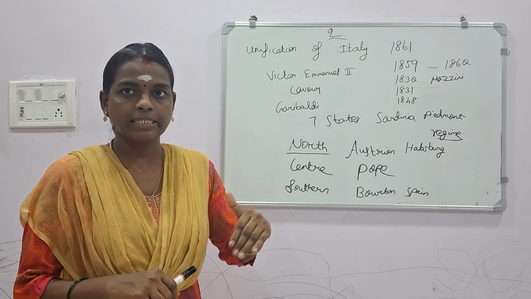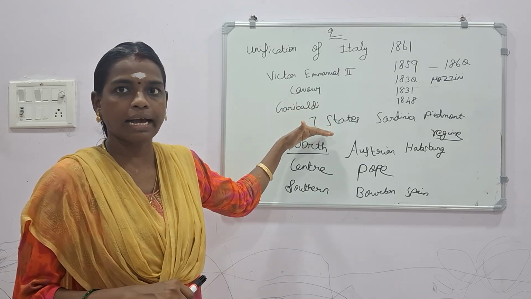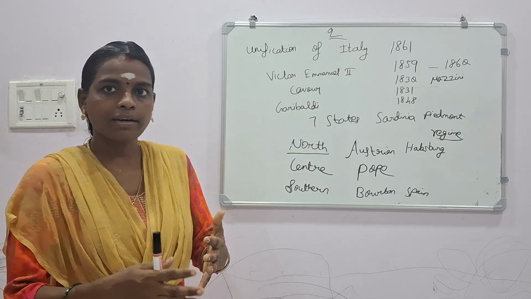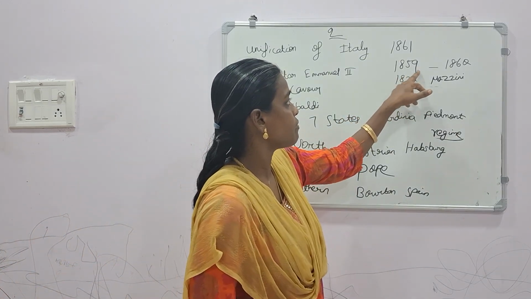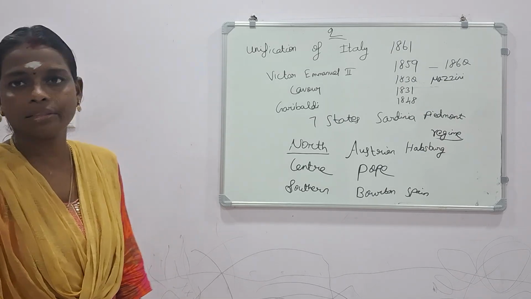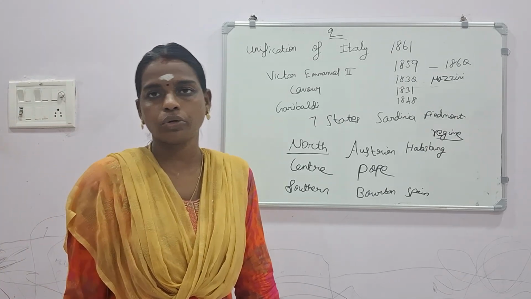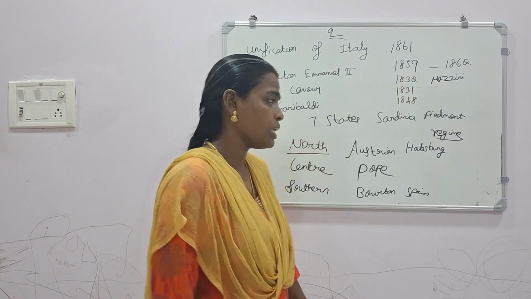Just like that here, they fought a war, especially this Cavour who led a war with the Austrian forces in 1859. In that war, obviously they succeeded. They became victorious over Austria in the year 1859.